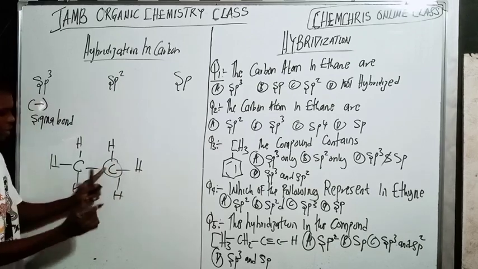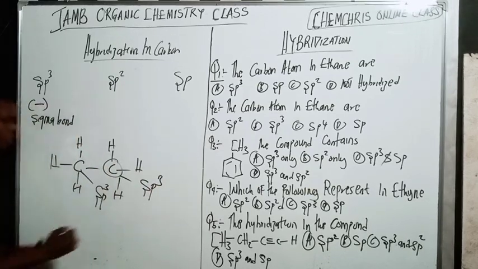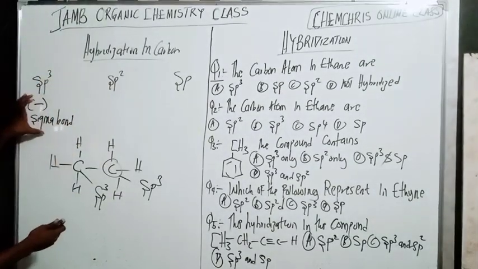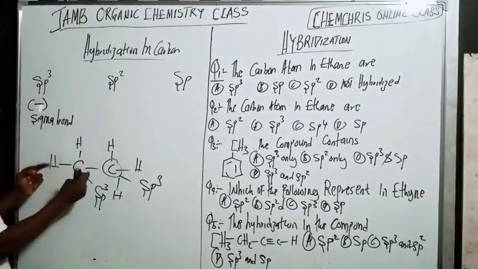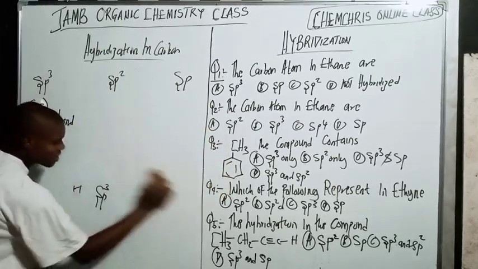This carbon here is sp3. Any carbon that possesses only single bonds is sp3. Do you understand? So sp3 carbons have single bonds, and they are called saturated.